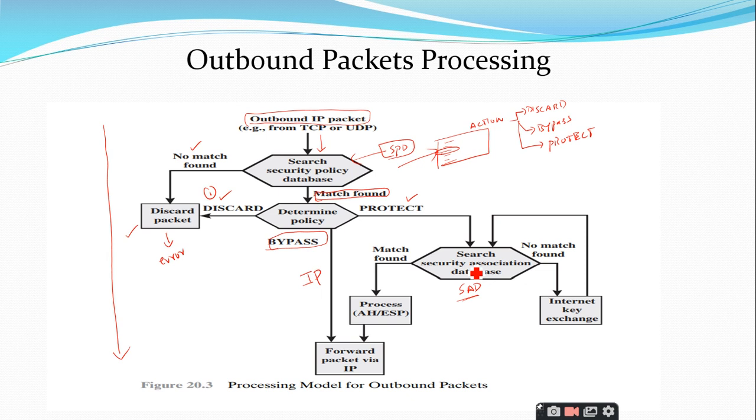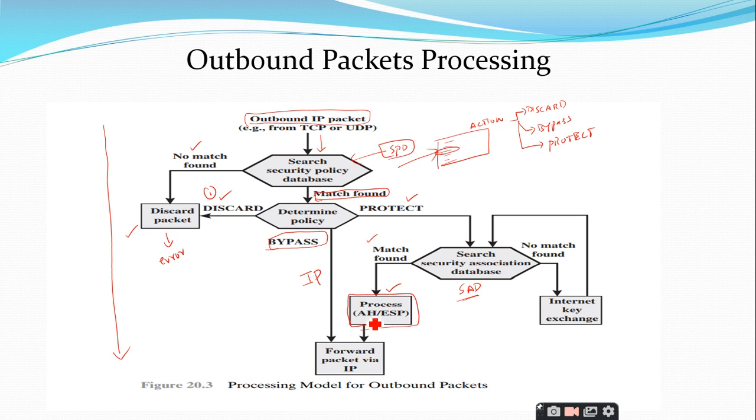If a matching entry is found, then based upon that association, or the parameters present in the SAD, like the sequence counter, the sequence counter overflow, and the security parameter index, everything will be processed. That we call process AH or ESP.